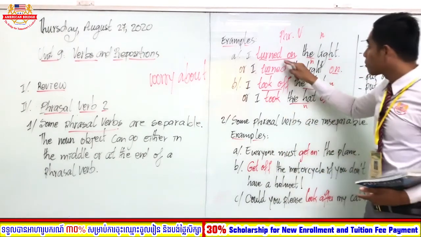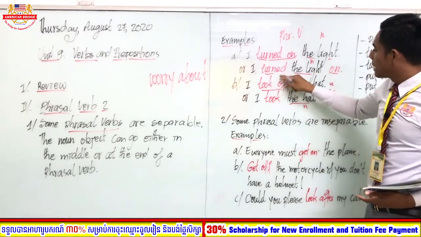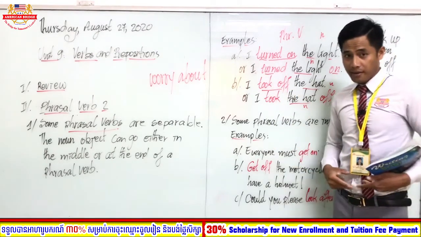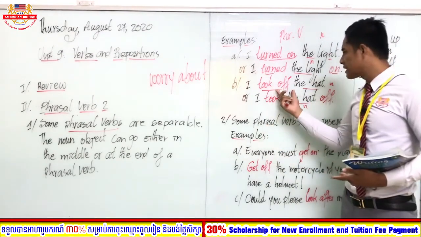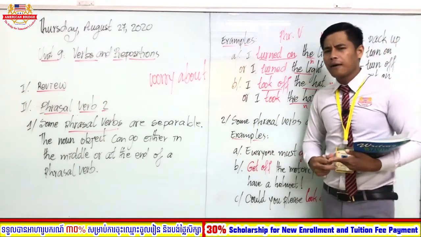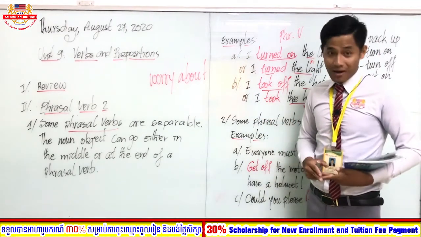Okay, to make the room bright or to make something bright. And took off. What does it mean? Took off. The meaning is not followed by a verb or this preposition. So took off means leaving the ground.